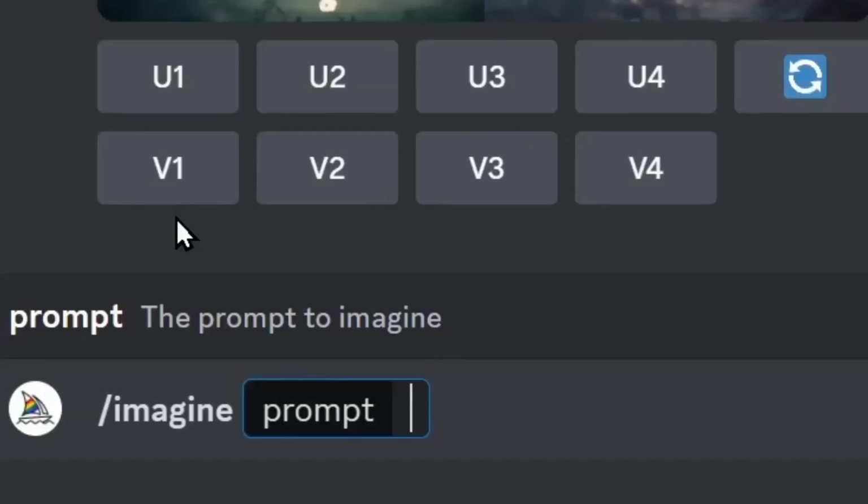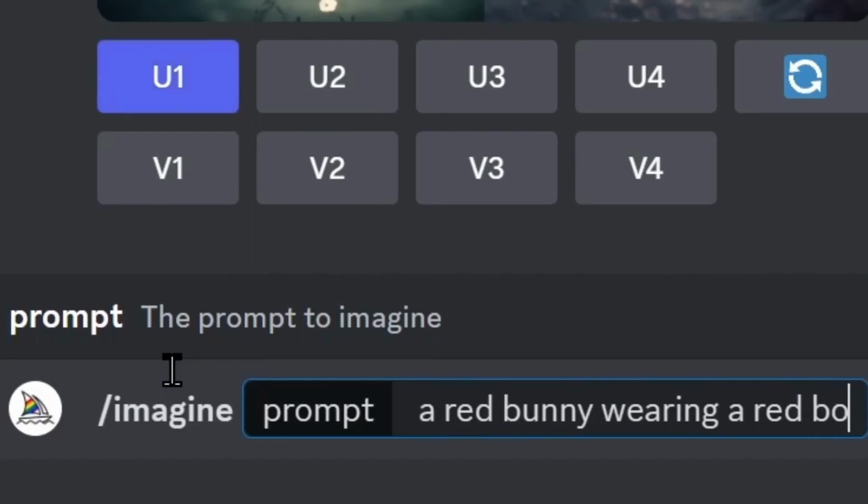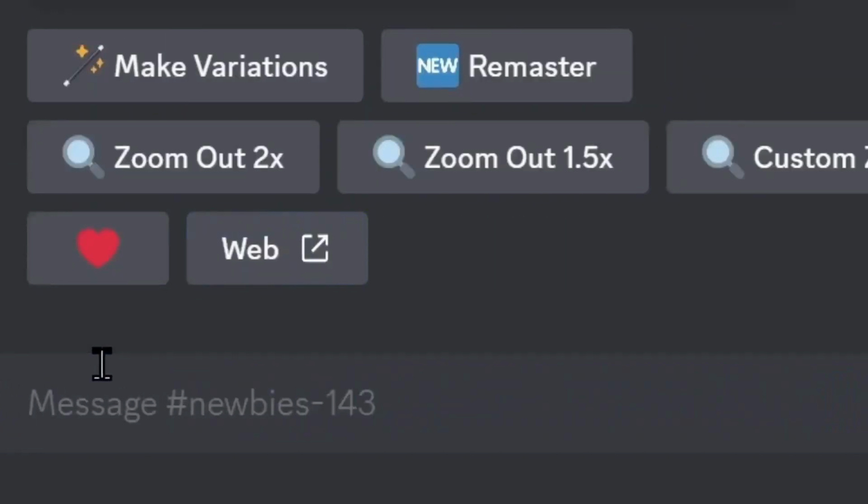After seeing the suggestion, you spent 3 minutes thinking, what should I generate? An idea finally popped out: a white bunny wearing a red bow. You pressed enter and were thrilled to see the image.